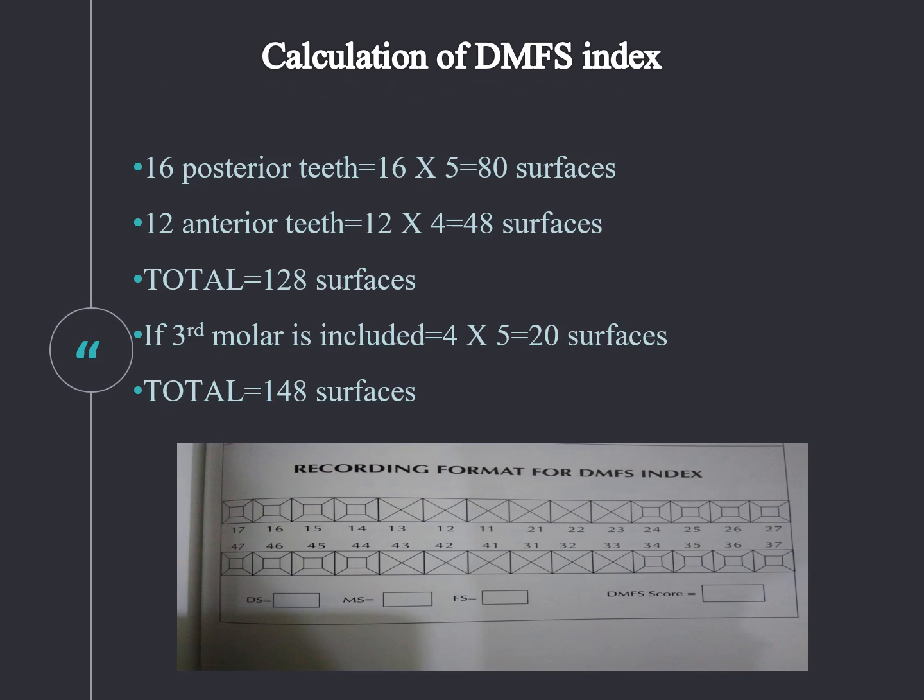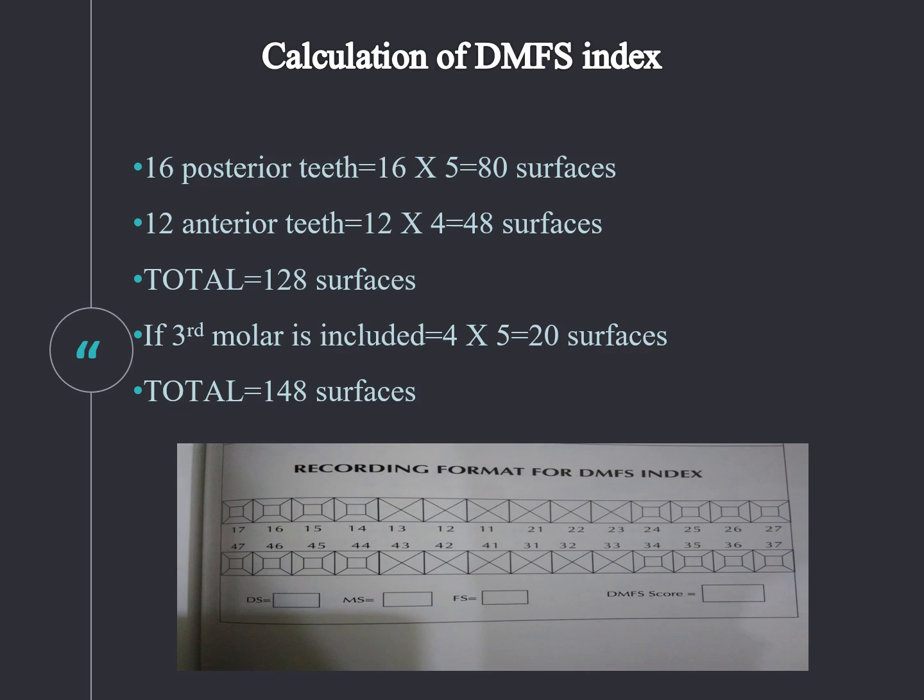Coming to the calculation of the DMFS index. As I said earlier regarding the DMFT index, we take the entire tooth structure into count for decayed, missing or filled teeth. But in the DMFS index we are going to take the surfaces, that is the occlusal, mesial, distal, lingual and buccal surfaces.